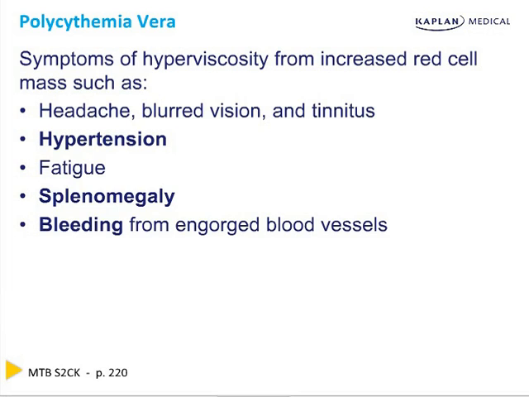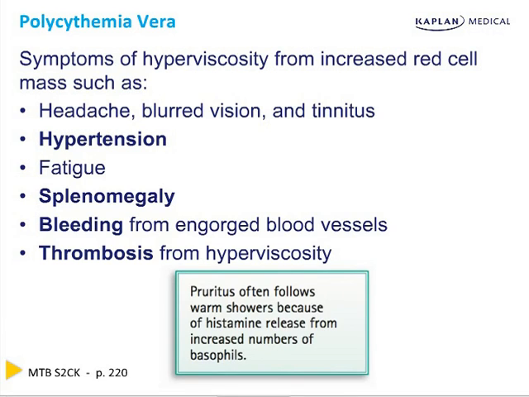And the blood vessels become so filled with red blood cells that they actually can burst. And you can get thrombosis from hyperviscosity because it's sludging. You get itchy, often following a warm shower because of histamine release from basophils. The same happens in CML, chronic myelogenous leukemia. Basically, polycythemia vera is the blood just doesn't flow because it's too thick.